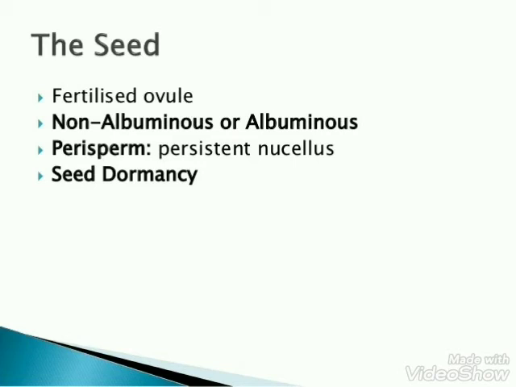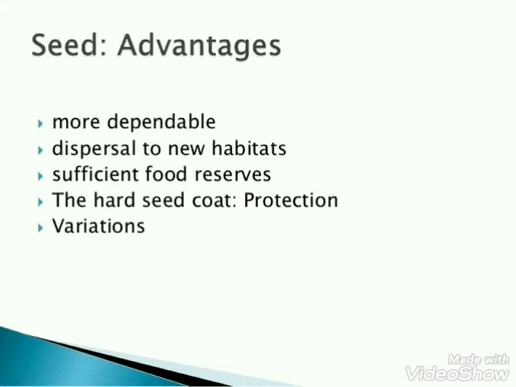On the other hand, the seed which has residual endosperm is known as albuminous seed, like wheat and maize. Sometimes in the seed, nucellus may persist. This is called perisperm, such as in black pepper. With maturity, the water content of the seed decreases and it finally enters a state of inactivity which is known as seed dormancy.